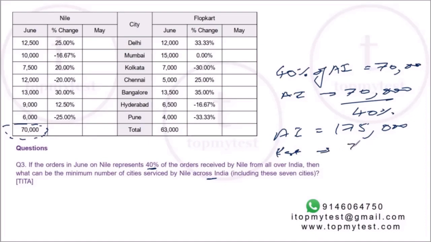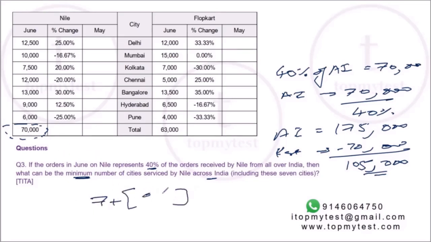Rest will be 1,75,000 minus 70,000. So that's 105,000 or 1,05,000. Now I need to put them in as few cities as possible. These orders should come from as few cities as possible. You know, there are at least 7 cities which are serviced by Nile, plus some additional cities. I need to minimize this value in order to minimize the total number of cities serviced by Nile across India.